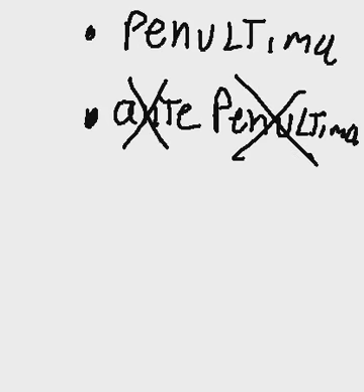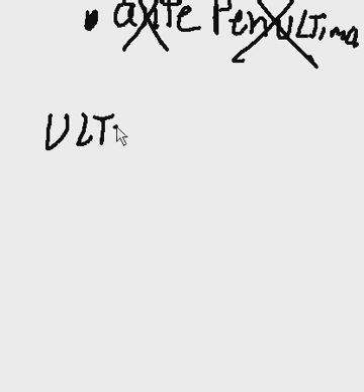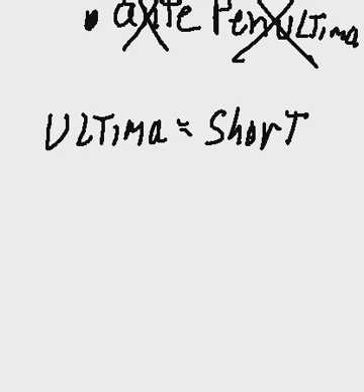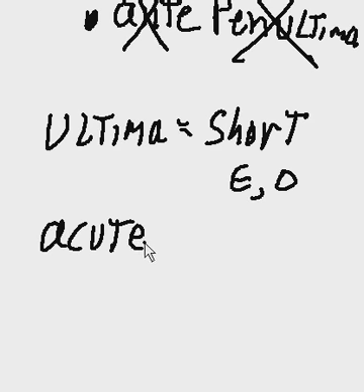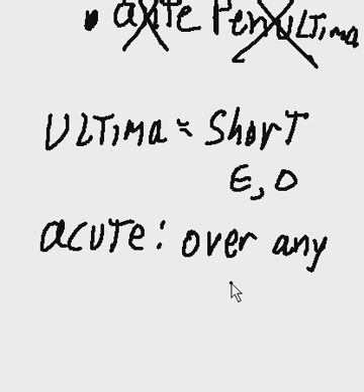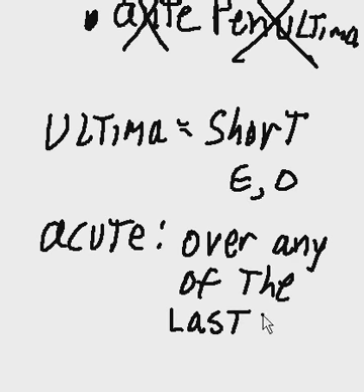If the ultima is a short, that is an epsilon or an omega, if it's a short, then the acute can be over any of the last 3 syllables.